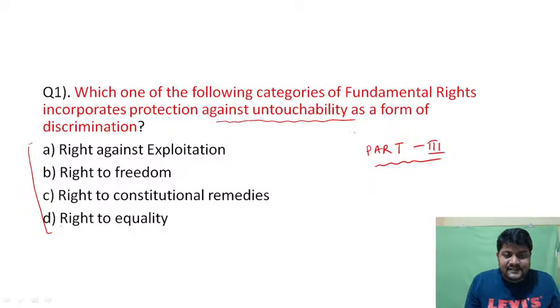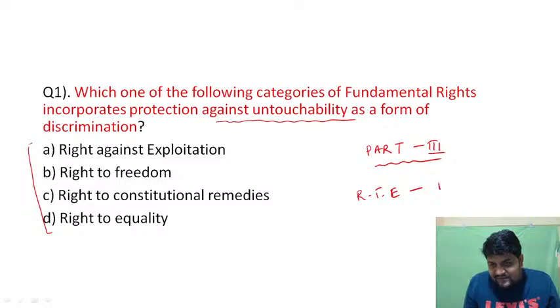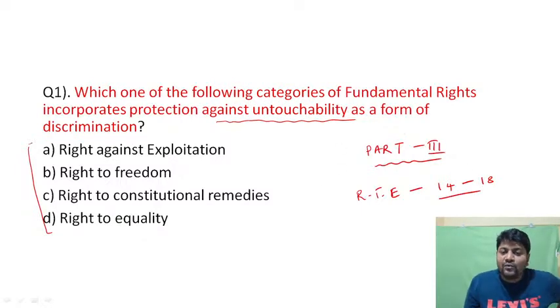The first option says right against exploitation, then right to freedom, right to constitutional remedies, and right to equality. The question says that protection against untouchability has been listed in which type of fundamental right. If we talk about right to equality, it is listed in Article 14 to 18.